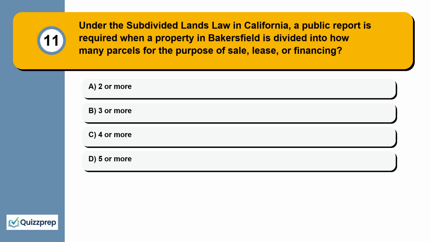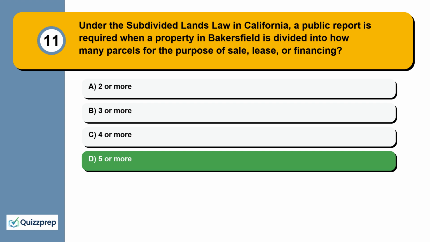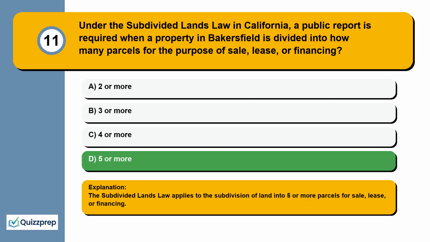Question 11. Under the subdivided lands law in California, a public report is required when a property in Bakersfield is divided into how many parcels for the purpose of sale, lease, or financing: 2 or more, 3 or more, 4 or more, 5 or more. The subdivided lands law applies to the subdivision of land into 5 or more parcels for sale, lease, or financing.